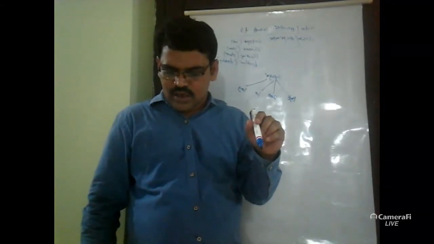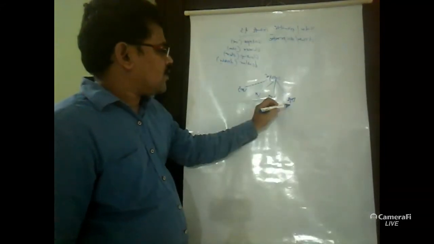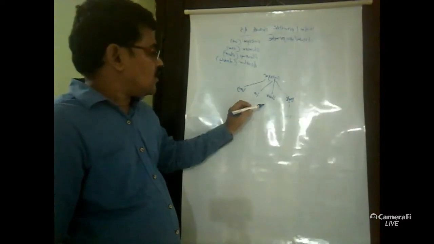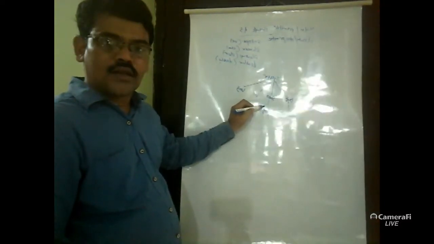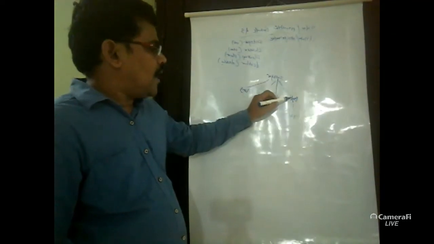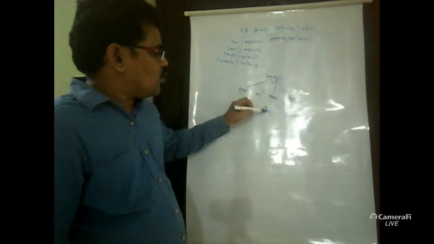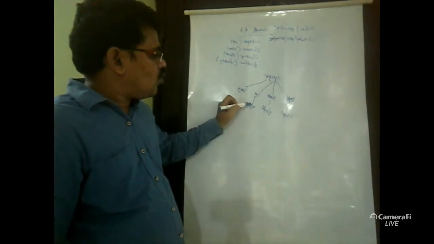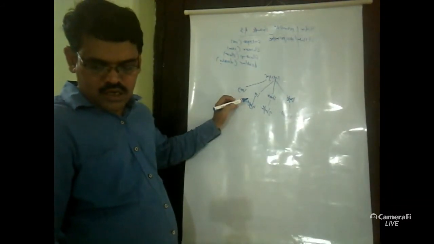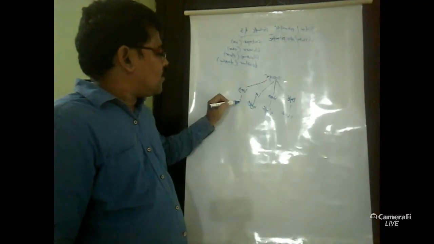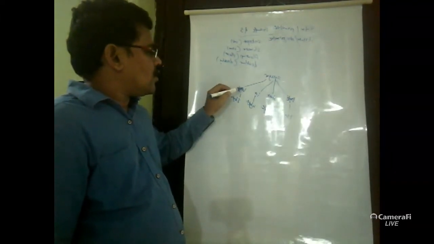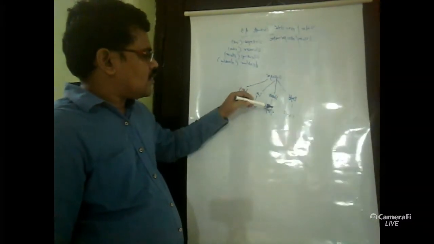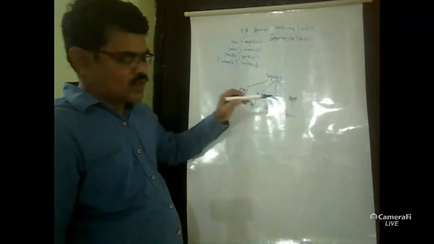The size of the integer types: byte is 1 byte in size. Short is 2 bytes. Integer is 4 bytes. Long is 8 bytes. Long integer means 8 byte size, integer means 4 bytes, short integer means 2 bytes, and byte is 1 byte size.